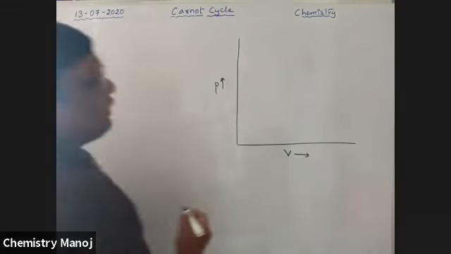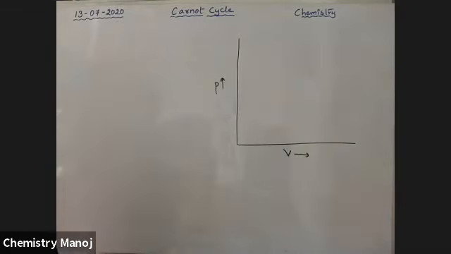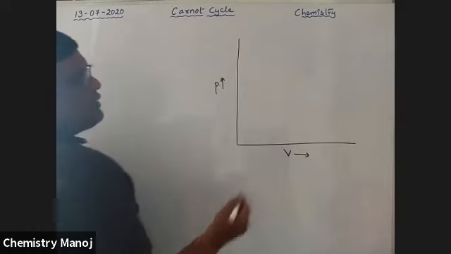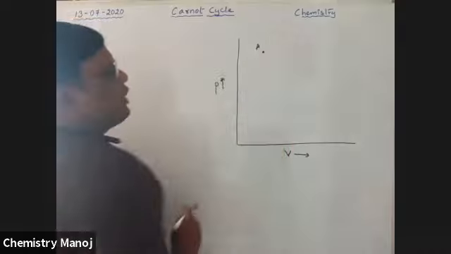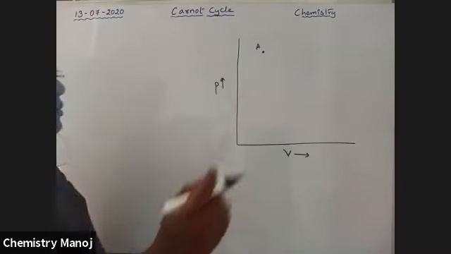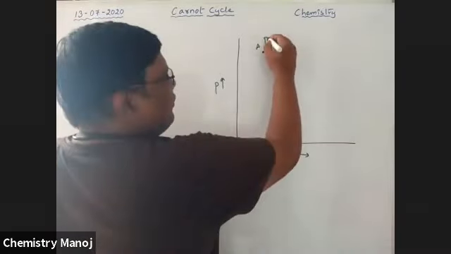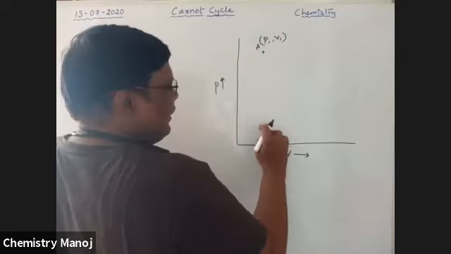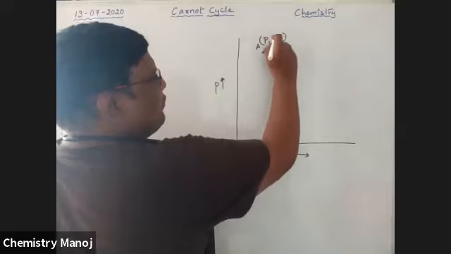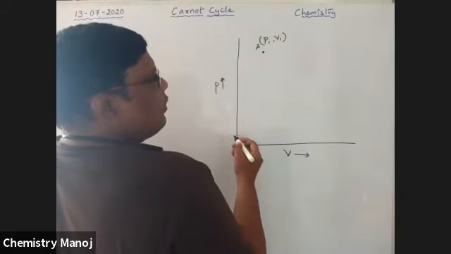We are considering pressure-volume work here. The system at the initial position is A. Let A be the starting position of the system, with pressure P1 and volume V1.